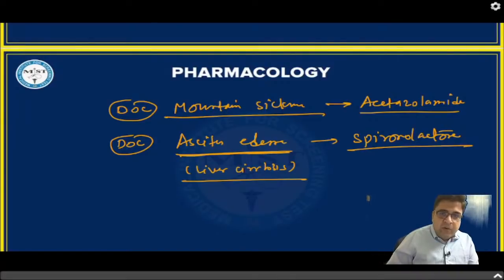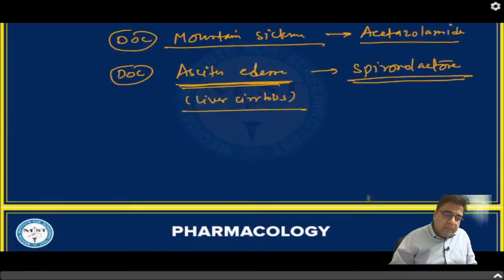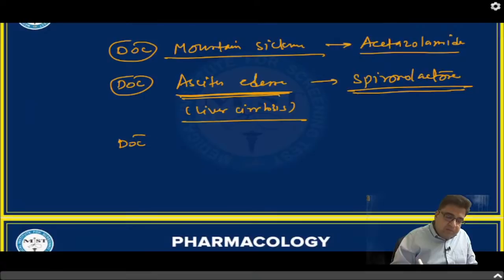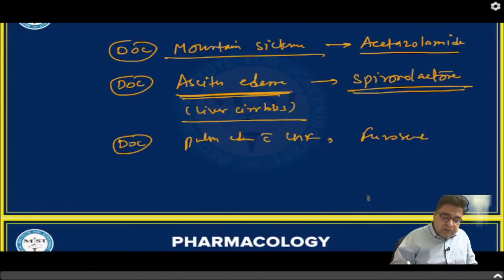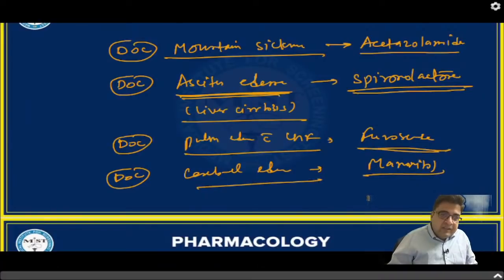So now you should be very clear about the different types of edema, and you should be knowing which medicines are given for a particular edema. So ascites edema, we give spironolactone, right? For pulmonary edema associated with CHF, we give furosemide. But for cerebral edema, we give mannitol. Understood? So drug of choice for pulmonary edema associated with CHF, we discussed already, it's furosemide. For cerebral edema, it's mannitol. So different types of edema, you have to answer different drugs. So cerebral edema, it's mannitol. Pulmonary edema with CHF, it's furosemide.